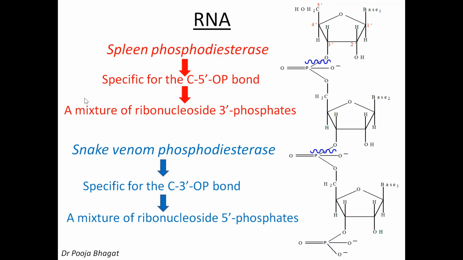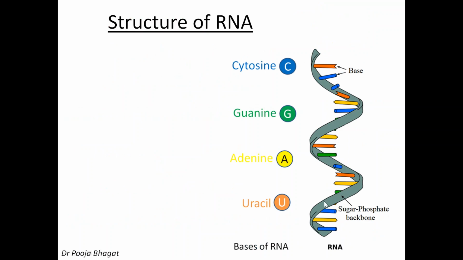Spleen phosphodiesterase is specific for the C5-OP bond. So it cleaves this bond and therefore results in a mixture of ribonucleoside 3'-phosphates. While snake venom phosphodiesterase is specific for the C3-OP bond and therefore cleaves at the 3rd position, and the phosphate group will be attached to the 5th position. Okay. So this is the structure of RNA.